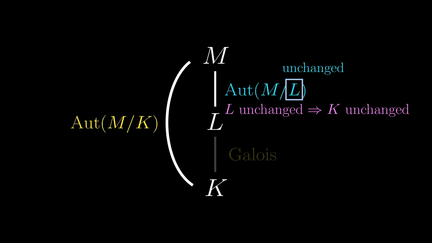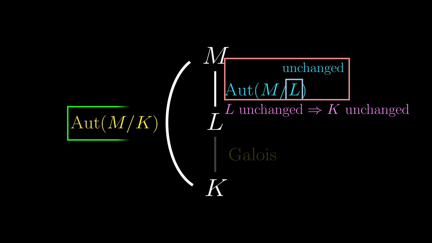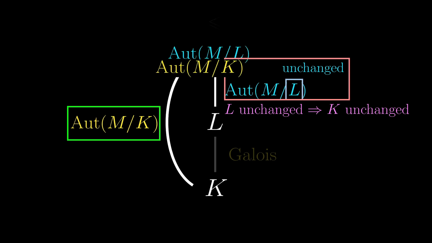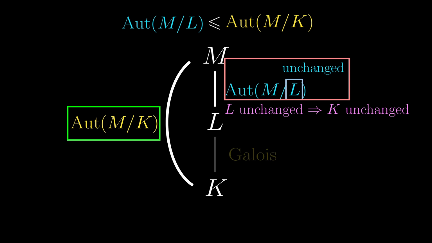On the other hand, the other Galois group contains automorphisms of M leaving K unchanged. Since leaving L unchanged implies leaving K unchanged, this means that everything in this group of automorphisms will appear in the other Galois group. In other words, one Galois group is a subgroup of another.